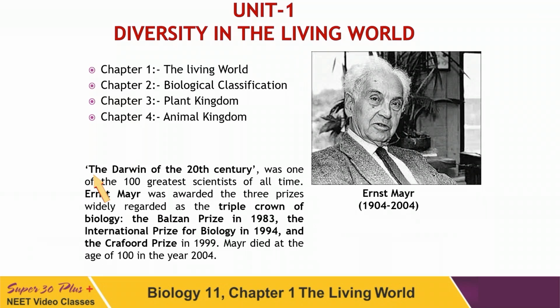Dear students, you see, in the beginning of each unit, the eminent worker of this field is given. For this unit, he is Ernst Mayr. He is the Darwin of the 20th century and was one of the 100 greatest scientists of all times. He was awarded 3 prizes known as the Triple Crown in biology, and these prizes are the Balzan Prize, International Prize for Biology, and the Crafoord Prize.